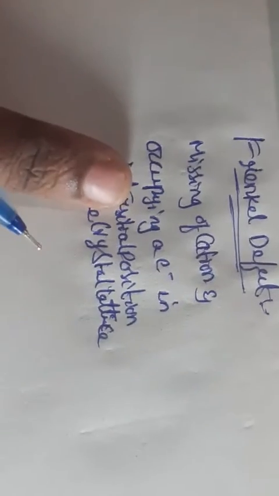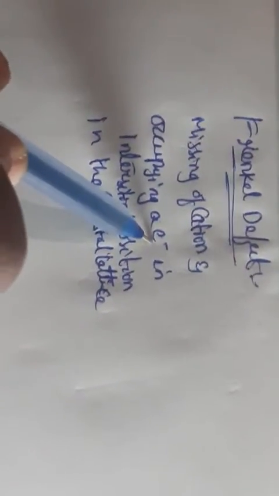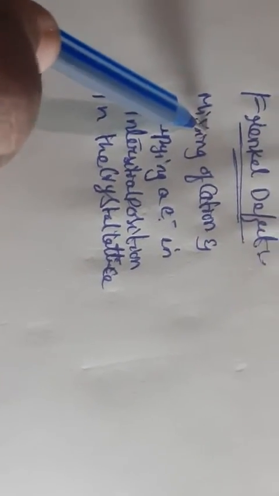We call it Frenkel defect. The cation is missing, and interstitial position means an extra space, so at that extra place it is occupying. That we call Frenkel defect. So this is known as Frenkel defect.